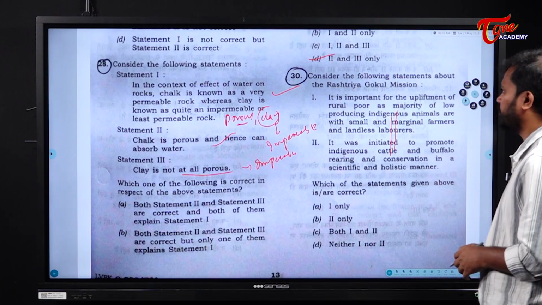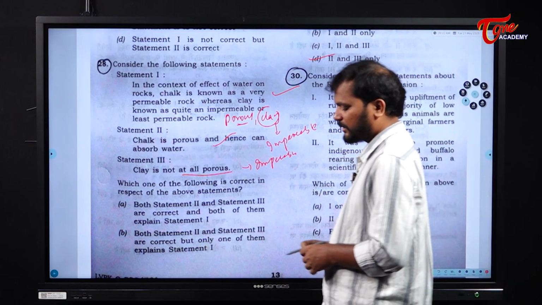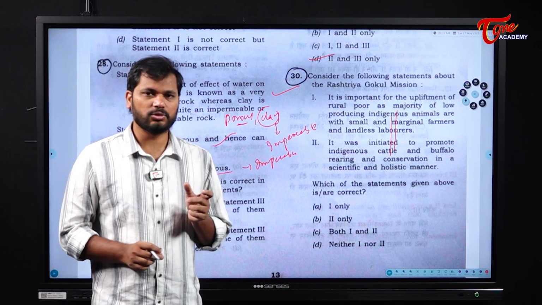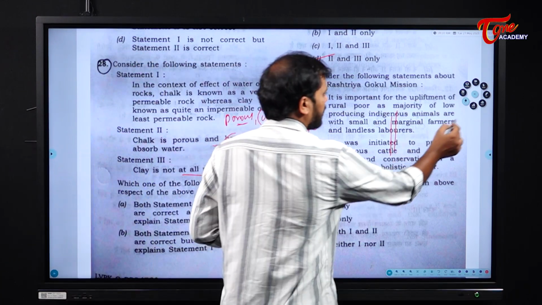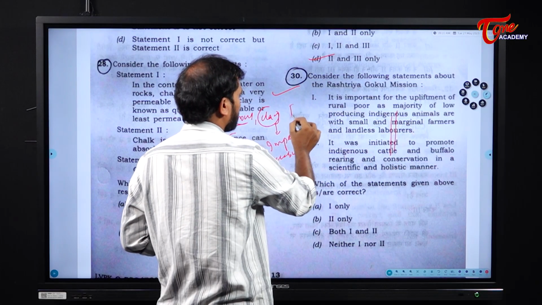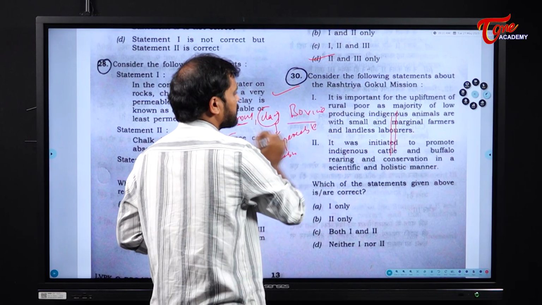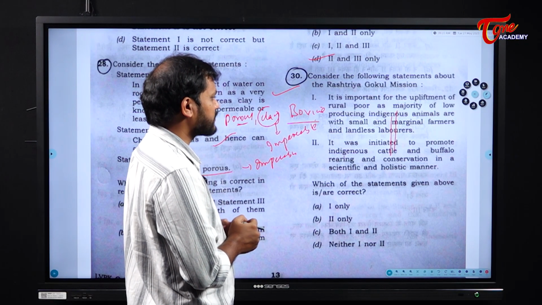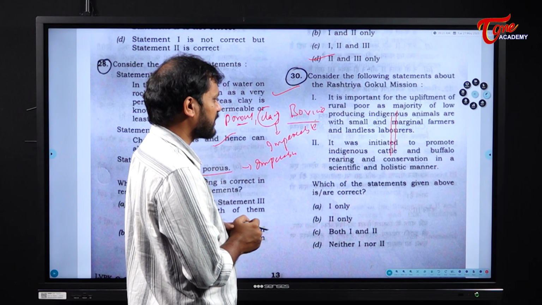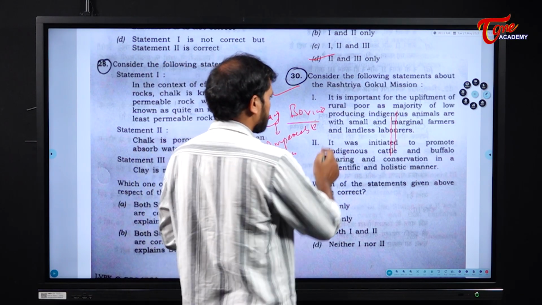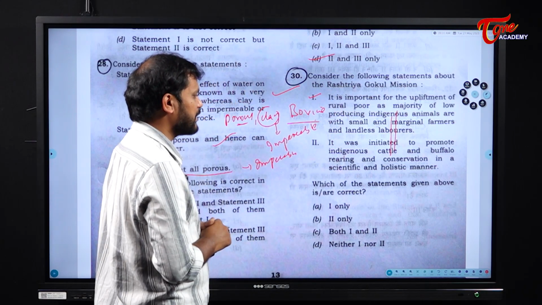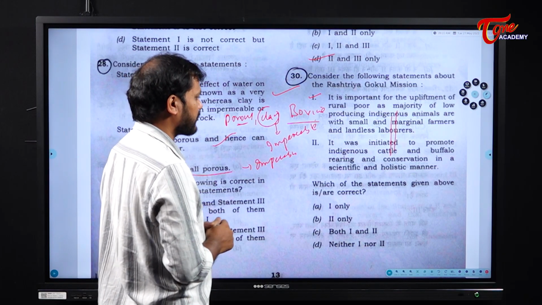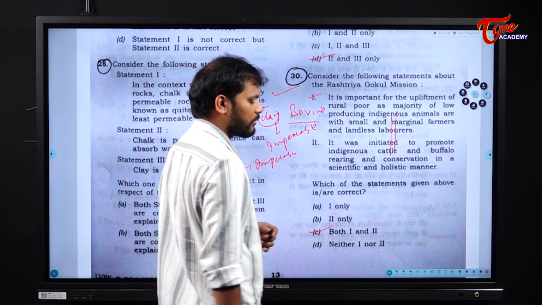Consider the following statements about the Rashtriya Gokul Mission. The Rashtriya Gokul Mission is the mission which aims to strengthen the Indian breeds of bovine. The first statement: it is important for the upliftment of the rural poor as the majority of the low producing indigenous animals are with small and marginal farmers and landless laborers. This statement is right. It was initiated to promote indigenous cattle and buffalo rearing and conservation in a scientific and holistic manner. Yes, both statement 1 and statement 2 are right.